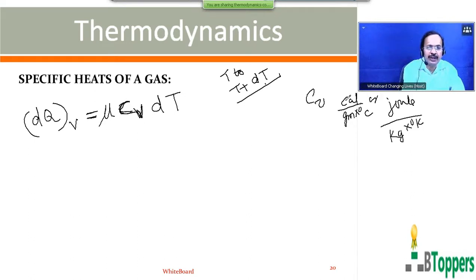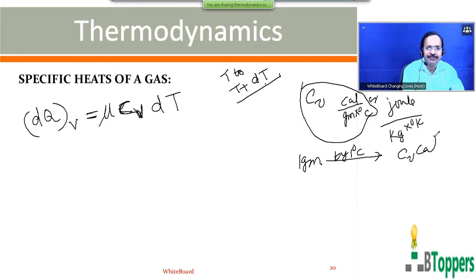The ordinary specific heat of the gas at constant volume is numerically equal to the quantity of heat energy required to increase the temperature of unit mass of the gas by 1 degree centigrade, keeping the volume of the gas constant. Suppose the ordinary specific heat of the gas at constant volume is given as c_v calorie per gram per degree centigrade. It means the amount of heat required to increase the temperature of 1 gram of the gas by 1 degree centigrade, keeping its volume constant, is c_v calories.